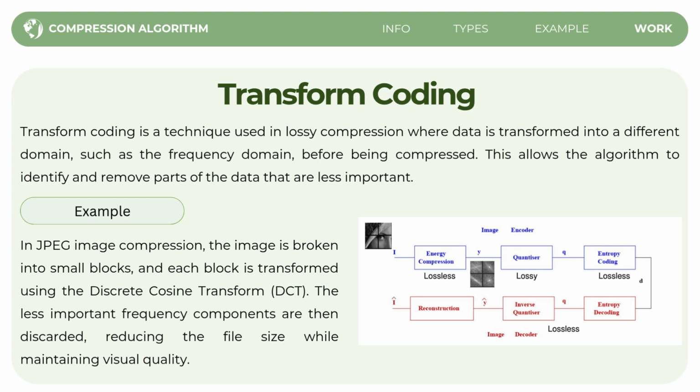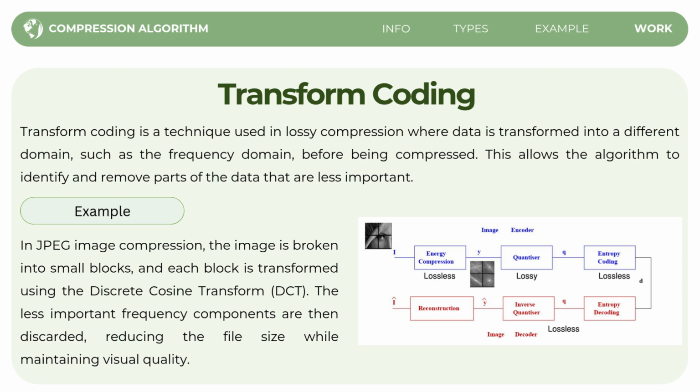As we can see on the diagram, on the leftmost, the image is first split and transformed. Then, energy compression and quantization are applied to remove the unimportant parts. Finally, entropy encoding is used to compress the data even more.